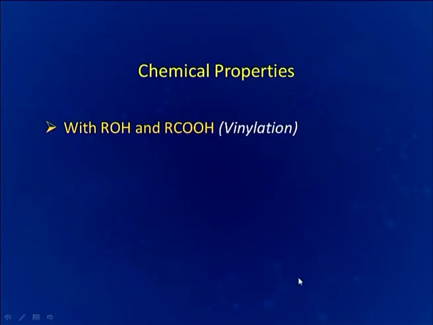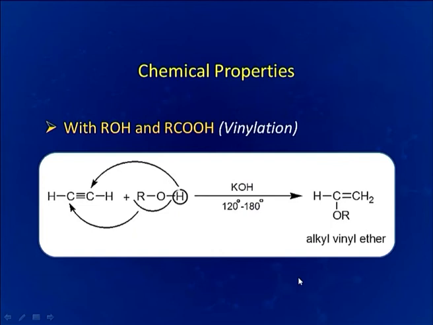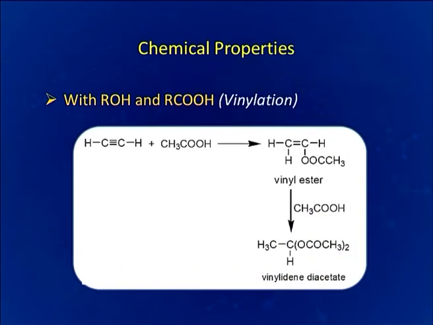With ROH and RCOOH, this is again called vinylation. We can see here again two parts of the reagent, H plus and OR minus. So H plus will be added here and OR minus will be added here and we are getting an unsaturated ether, alkyl vinyl ether.